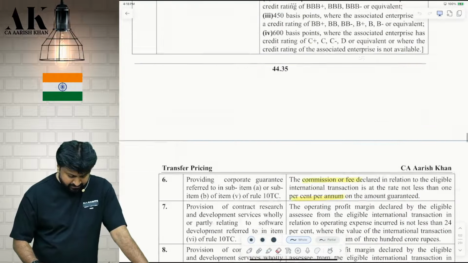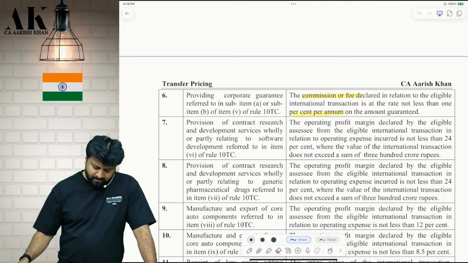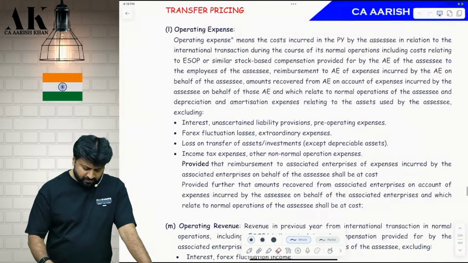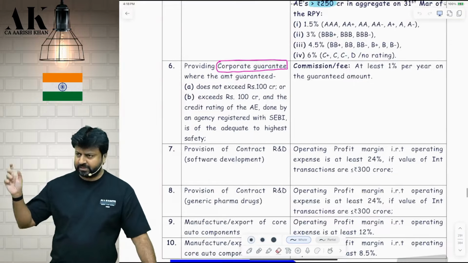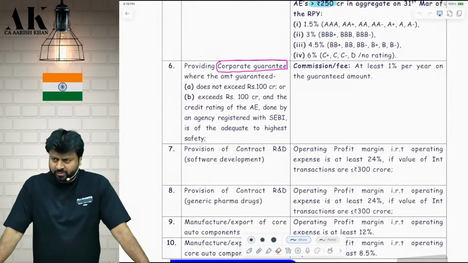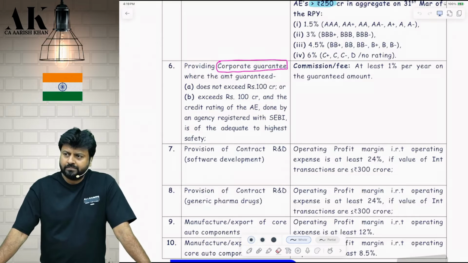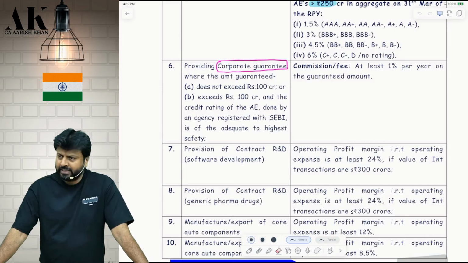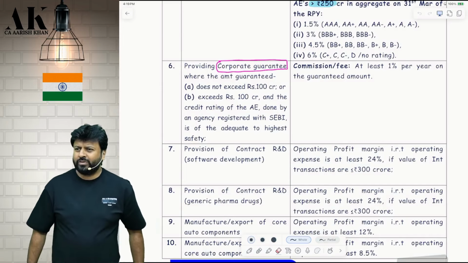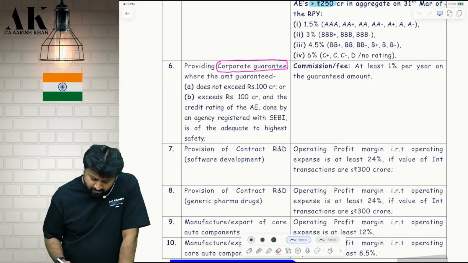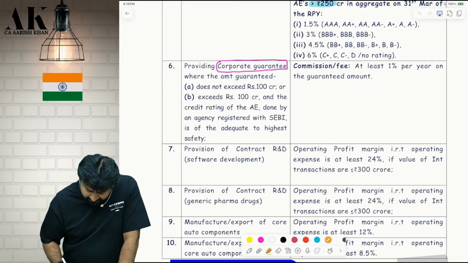The safe harbor in this is, let's read from the color book, because here there is a reference of what? Two separate clauses. In here I have mentioned what exactly is written in clause A and clause B. Providing corporate guarantee where the amount guaranteed does not exceed how much? 100 crore. What is the commission or fee you will charge? At least 1% of the guaranteed amount. Okay. Are you clear? But the second point comes with a condition. If it exceeds 100 crore, then when is the safe harbor rule applicable?